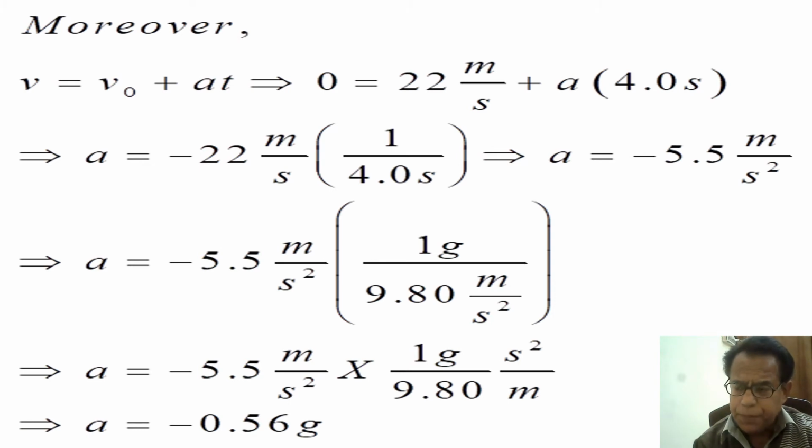But we have to determine the answer in terms of g, that is, in terms of times acceleration due to gravity. So we can write acceleration a equal to minus 5.5 meter per second square into 1g divided by 9.80 meter per second square, because we know that acceleration due to gravity is equal to 9.80 meter per second square.